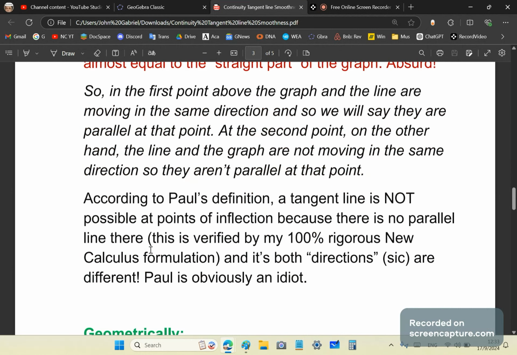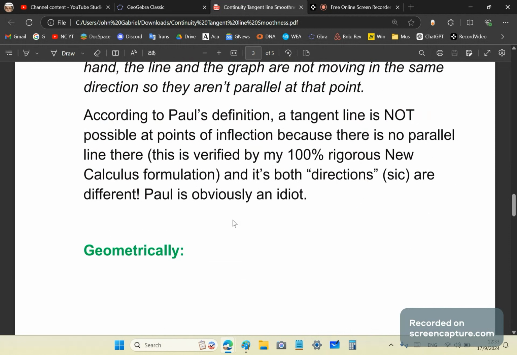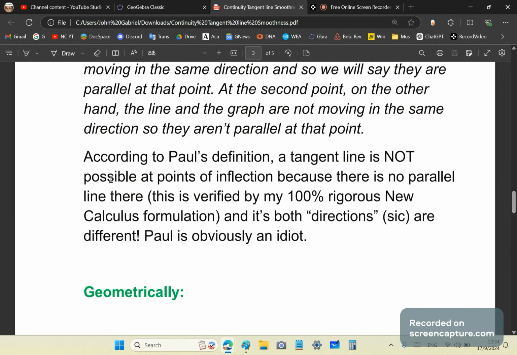So, according to Paul's definition, a tangent line is not possible at points of inflection because there is no parallel line there. Guess what? This is verified by my 100% new calculus formulation. And I'll explain that in a moment. So he says, Paul says, because there is no parallel line there, and its both directions are different. Paul is obviously an idiot.